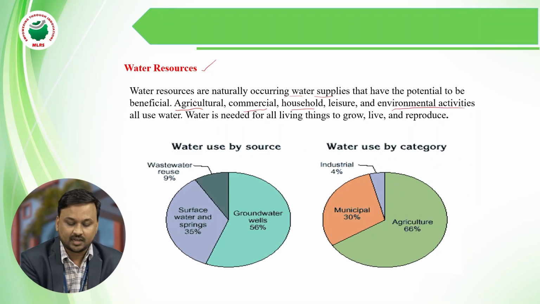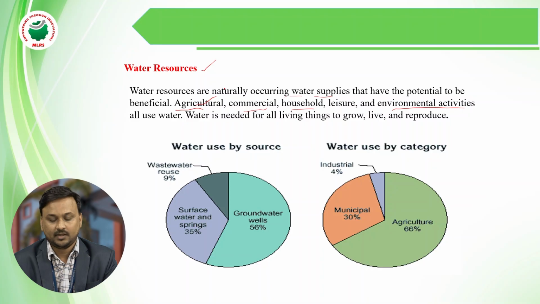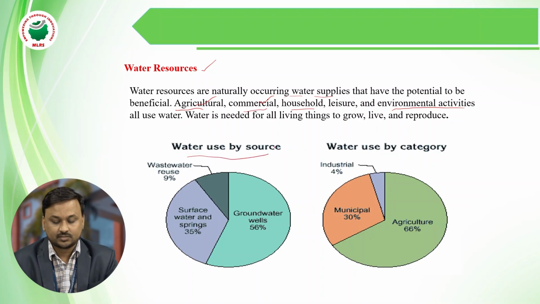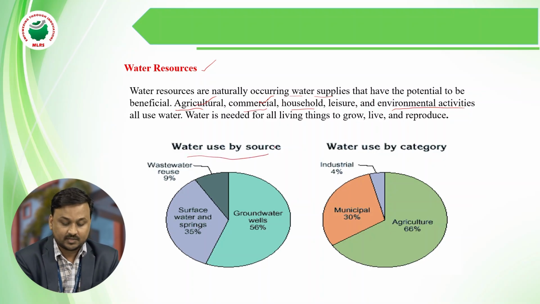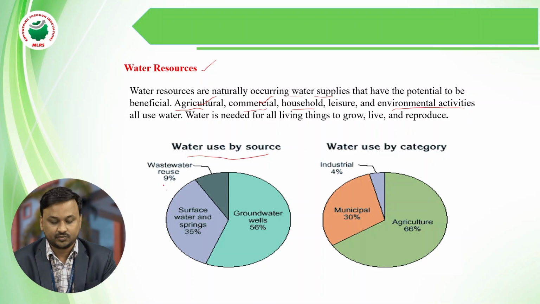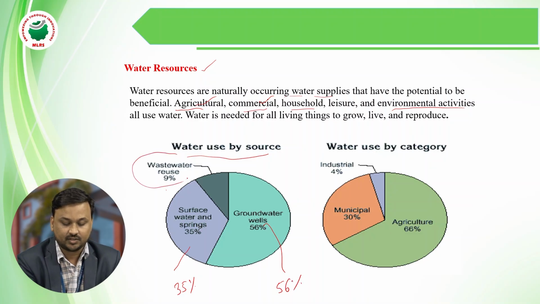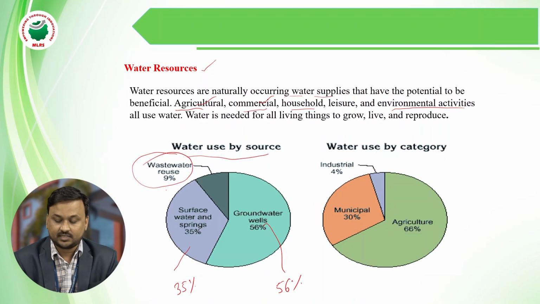Mainly we use it for agriculture, next commercial purposes. For the utilization of water by source, we give the percentages shown in the graph. Surface water is 35% and groundwater is 56%. The remaining 9% is wastewater reuse.